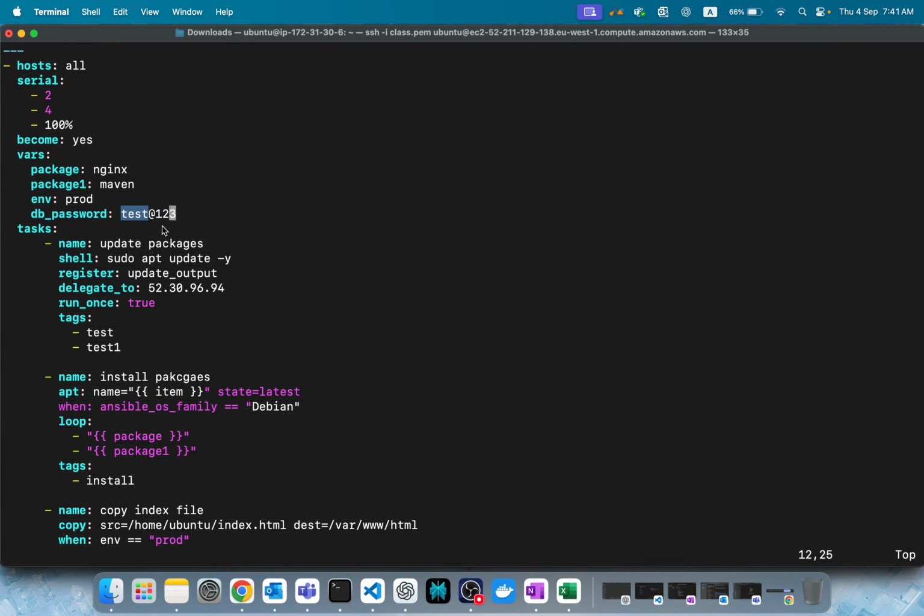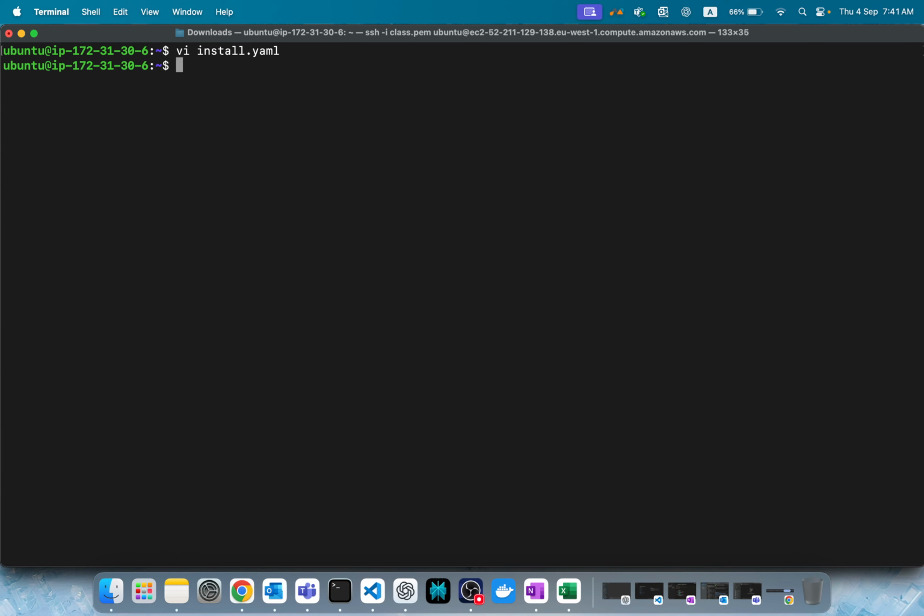How do we encrypt this? We can encrypt the whole playbook. How do I encrypt the whole playbook? ansible-vault create, then the playbook name.